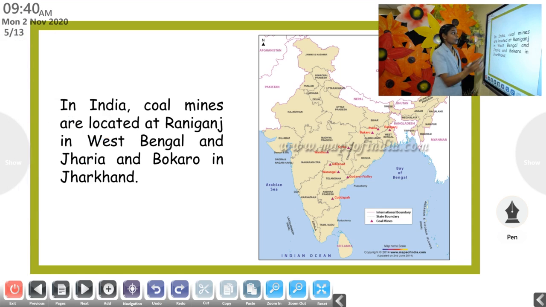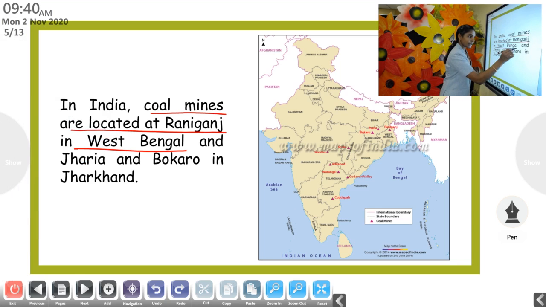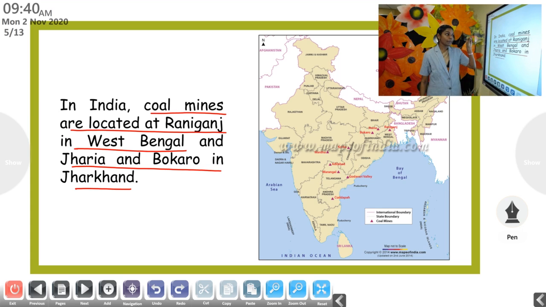See, in India, coal mines are located at Raniganj in West Bengal and Jharia and Bokaro in Jharkhand. These are the main coal mines in India. You don't have to study the map as such, but just for your reference, to show where it is located.